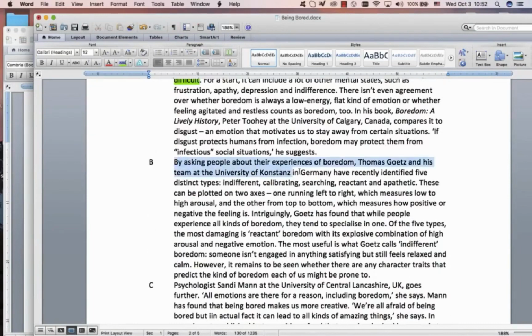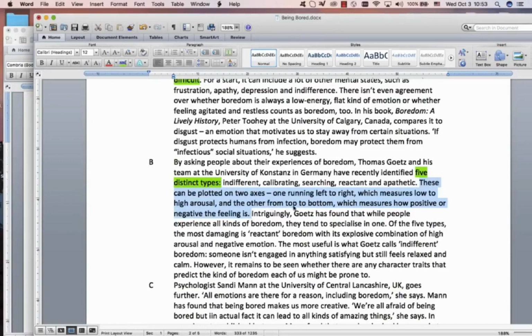By asking people about their experiences, this guy, they identified 5 types. Okay, so that immediately makes me very interested. We love this kind of language. Remember, IELTS loves this kind of language. 3 factors, 4 advantages, 5 types, 6 characteristics. So you're definitely going to highlight 5 types. And then these can be plotted on 2 axes, blah, blah, blah.